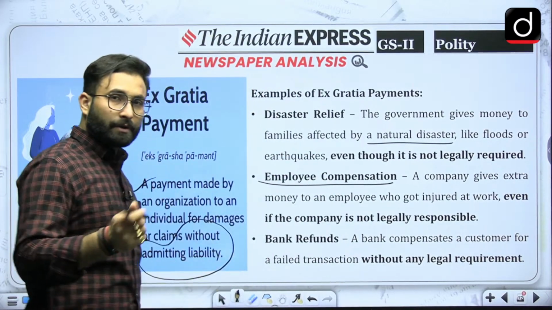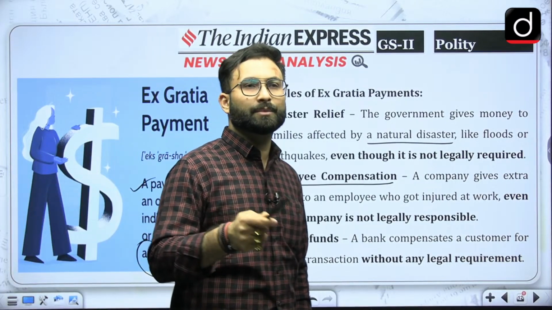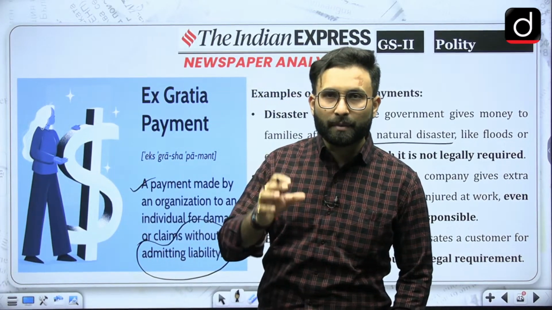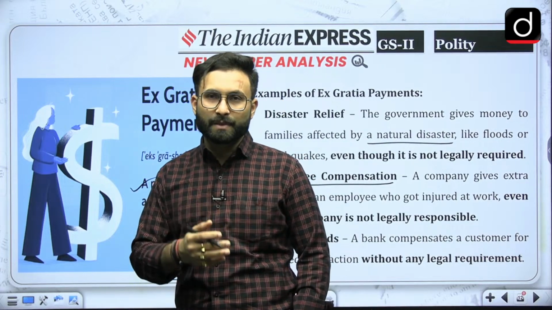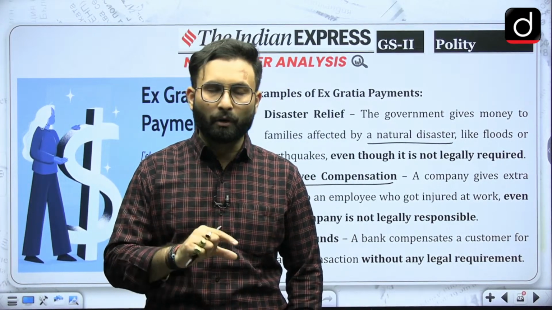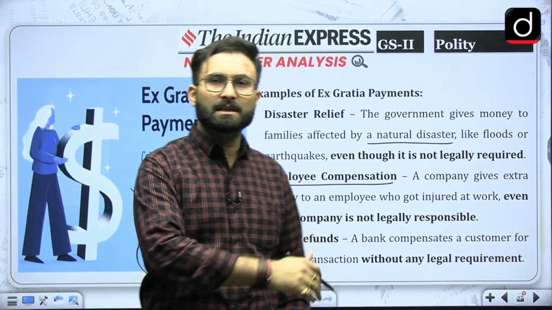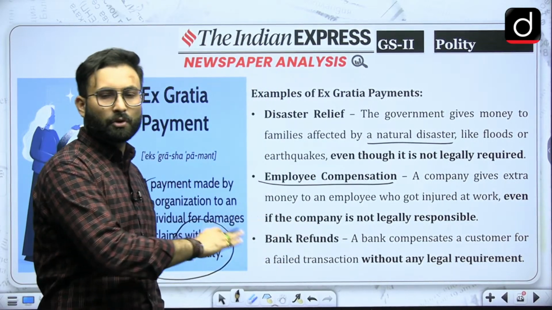Okay, if the company is responsible for something like that, and if the issue was because of the company, let's say there was a fault in the machinery and because of which an employee has been injured, in that case they are legally bound by the law to give the compensation. That will be a compensation. But this is an ex gratia payment because the company was not liable to do that.